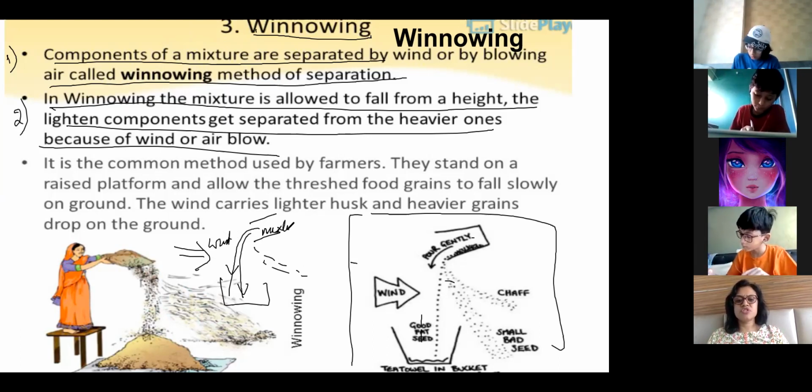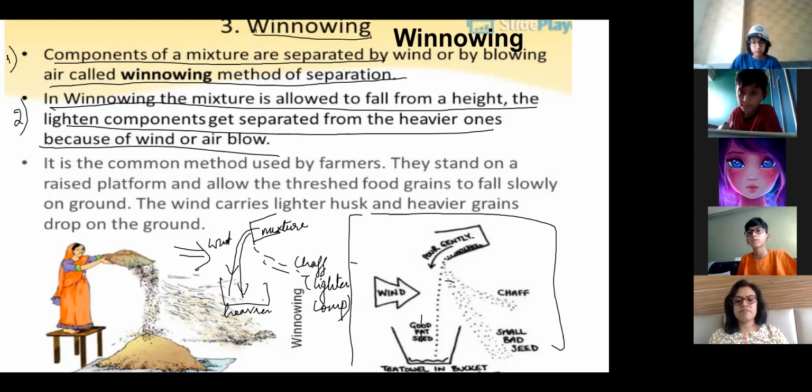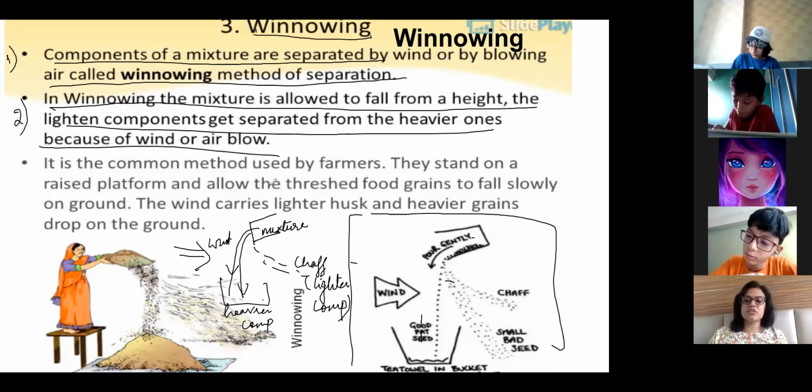Here it is the mixture. Here it is chaff, the lighter particles, the lighter component. And here you have the heavier component. See, I have done a rough diagram. You can draw like this, the rough diagram.